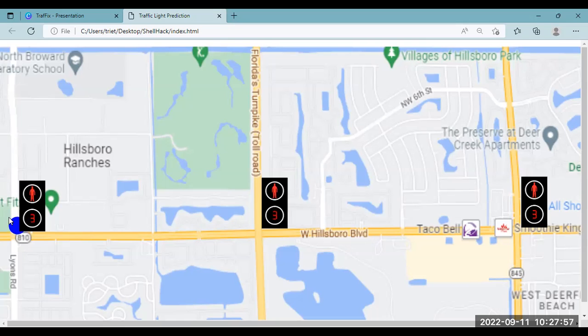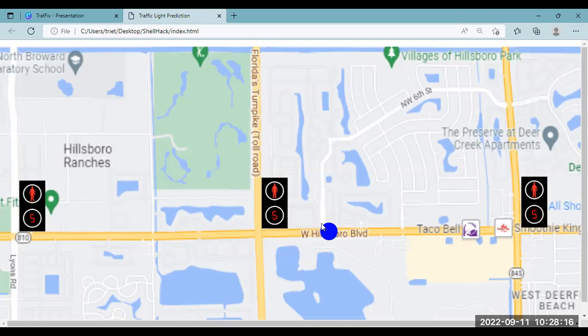And here's another example of how this app will help you. You notice that the red light is going to turn green in 6 seconds. So I'd better speed up so that I can catch the light. And there we go. We don't have to waste it.